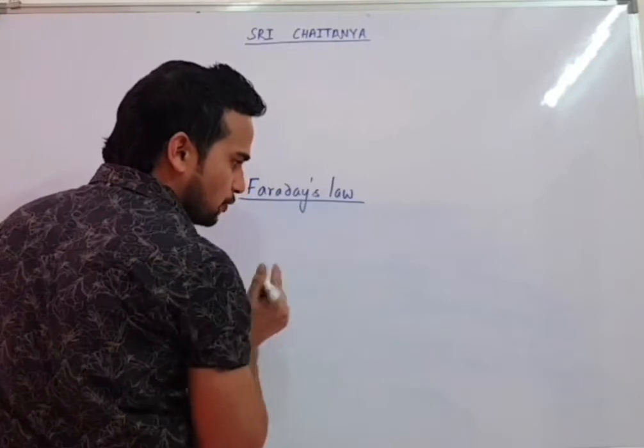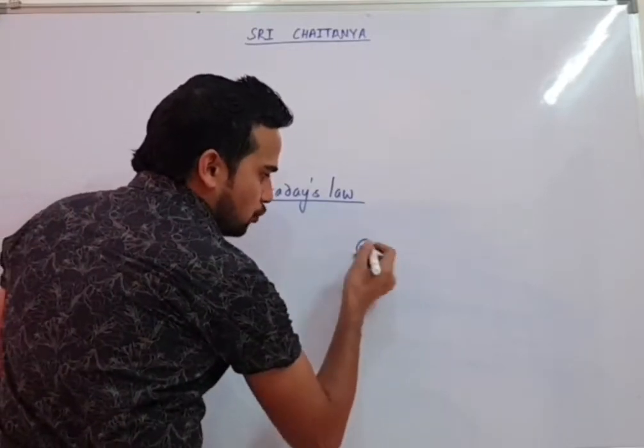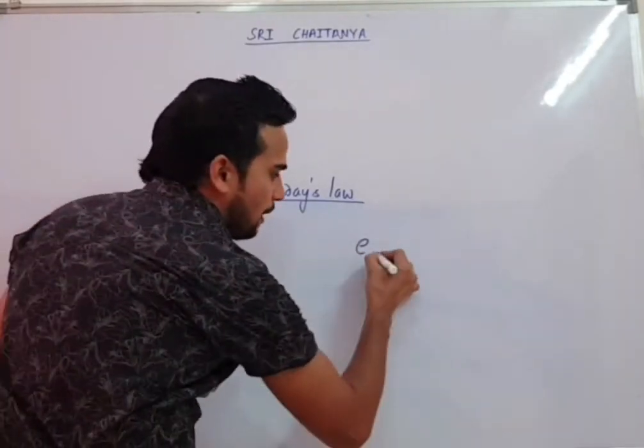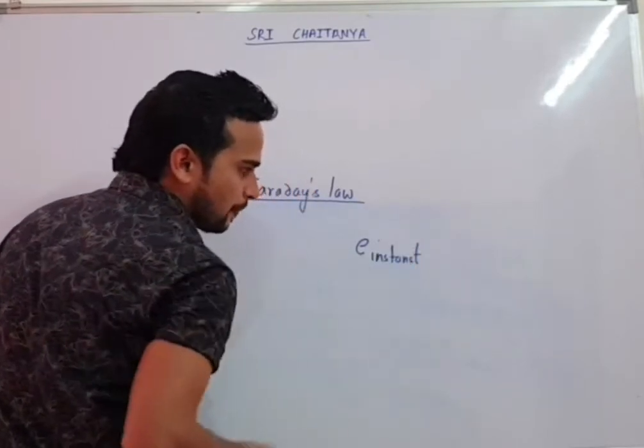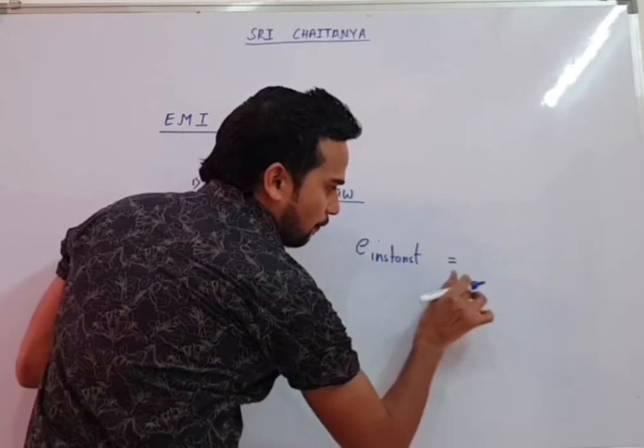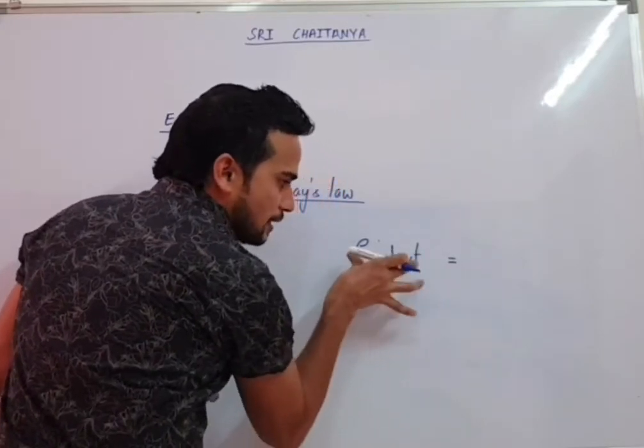I think everyone knows, here we are going to get two EMFs. One will be our instantaneous EMF. Instantaneous EMF is obtained with the help of differentiation at a particular instant.